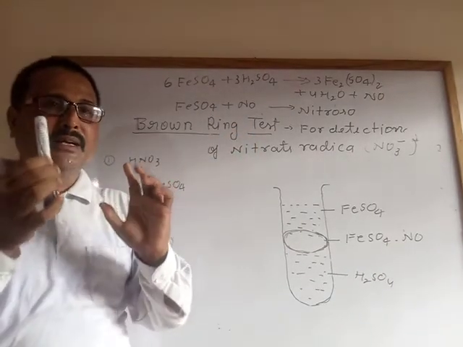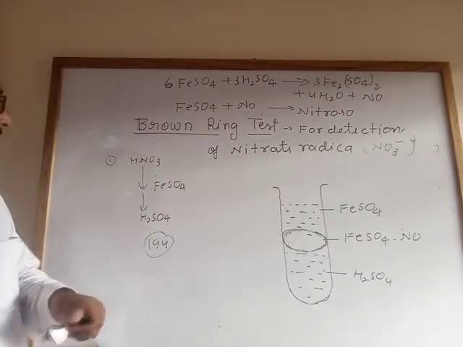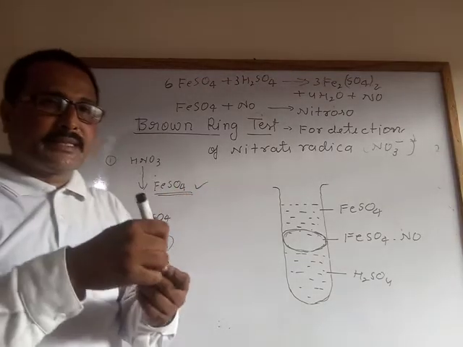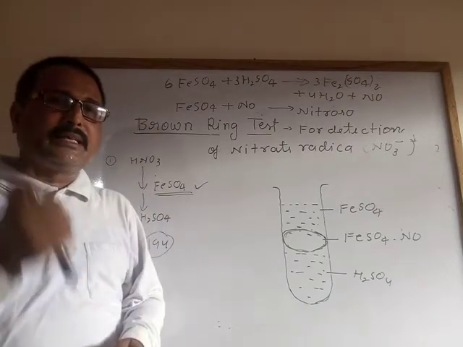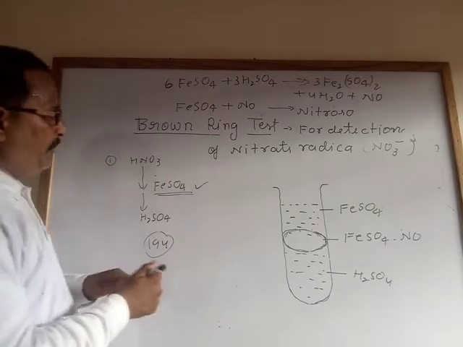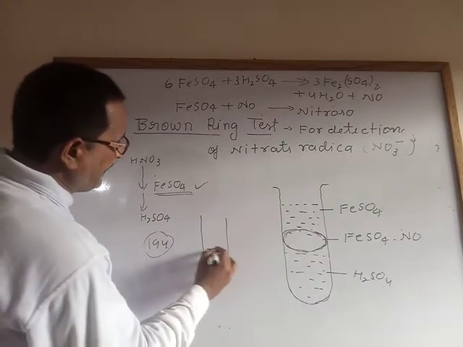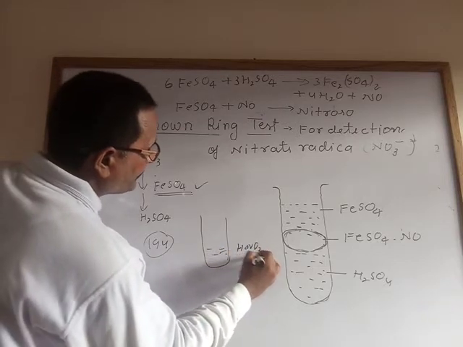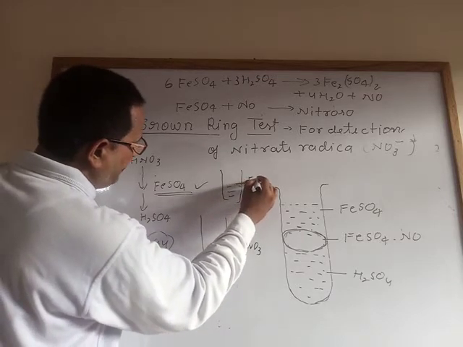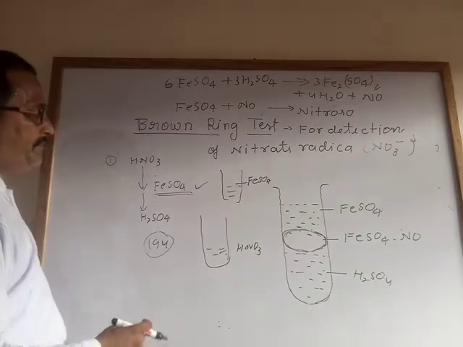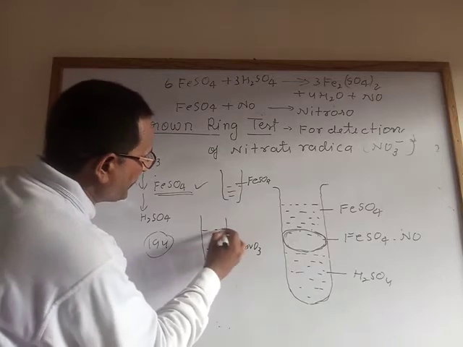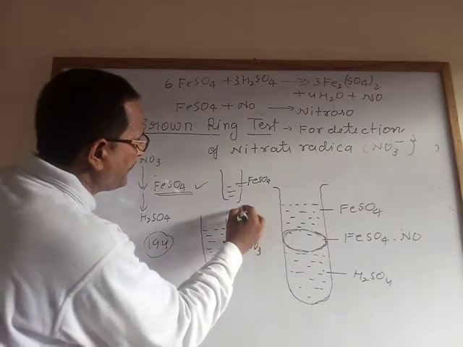In the other test tube you make a solution of ferrous sulfate, FeSO4, with distilled water, a pure solution. Now add this ferrous sulfate to the nitric acid test tube, so that it is a mixture of nitric acid and ferrous sulfate.